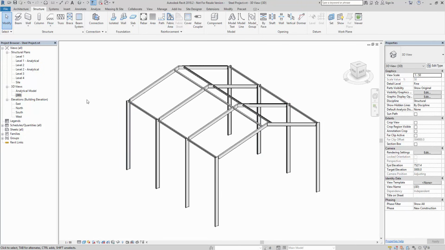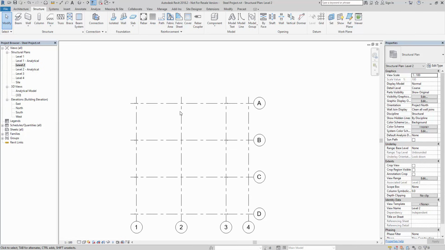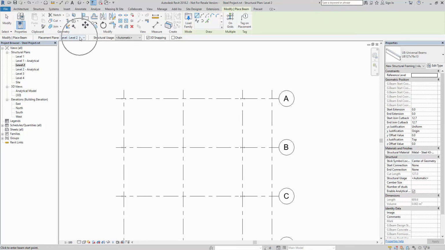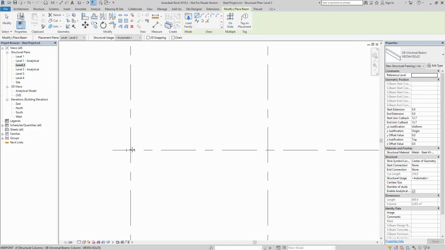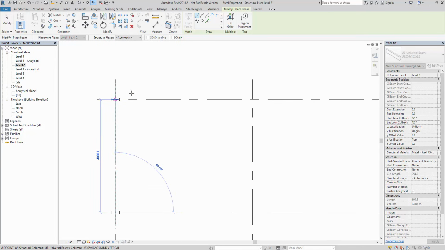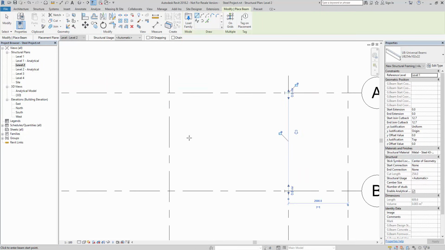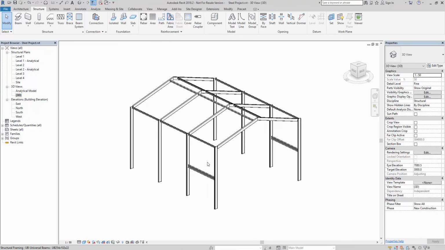I also want to add a little mezzanine floor section in, so I'm going to go to level 2 and position a mezzanine floor section in this area. So I'm going to go to beam, confirm that it is level 2 placement, 3D snapping off, and I select my 254 beam, and I draw a beam from here to here, and also from here to here. If we have a little look in 3D, you will see we now have these beams in position.